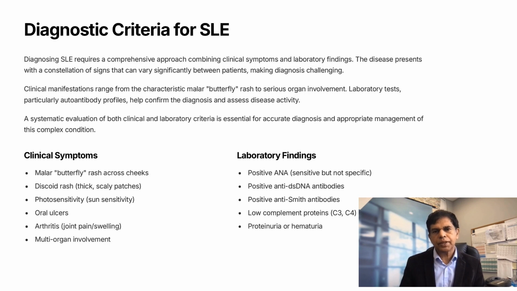Clinical symptoms: malar butterfly rash across the cheeks, discoid rash with thick scaly patches, photosensitivity or sun sensitivity, oral ulcers, arthritis with joint pain and swelling, and multi-organ involvement. Laboratory findings: positive ANA, sensitive but not specific; positive anti-dsDNA antibodies; positive anti-Smith antibodies; low complement proteins, C3 and C4; proteinuria or hematuria.